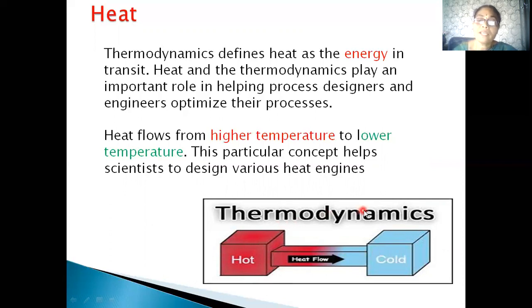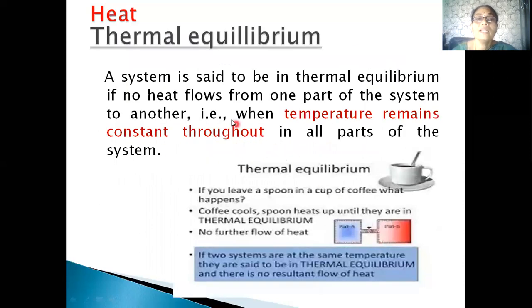This process of heat transfer takes place until the temperatures of these two bodies become equal, that is, T1 becomes equal to T2. Then there will not be any heat transfer. Then these two bodies are said to be in a state known as the thermal equilibrium state. So next comes thermal equilibrium. While defining heat, we came across the word thermal equilibrium. So what exactly is thermal equilibrium?